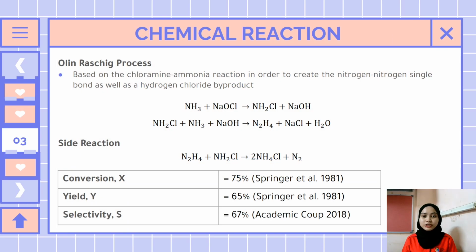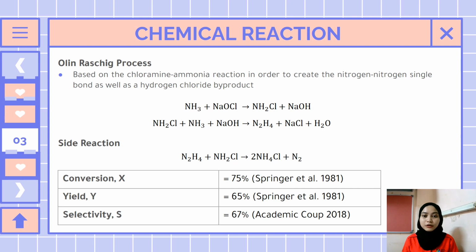The chemical reaction routes of hydrazine production, there are 5 possible routes which are Raschig process, Olin-Raschig process, Hofmann process, Bayer-Catazine process, and peroxide process. However, Olin-Raschig process is chosen since it is convenient and easy to be handled. The process also produces high amount of hydrazine which is good for economic aspects.